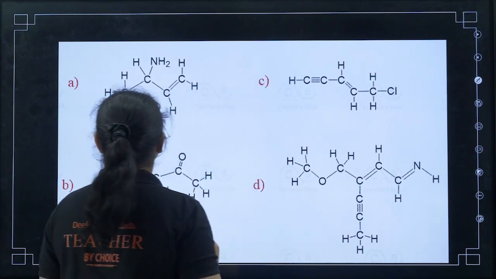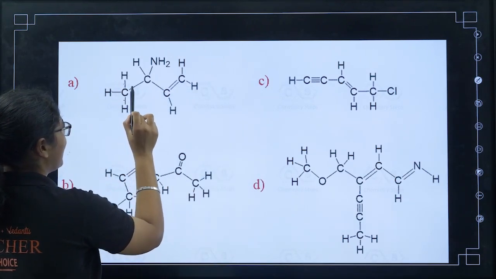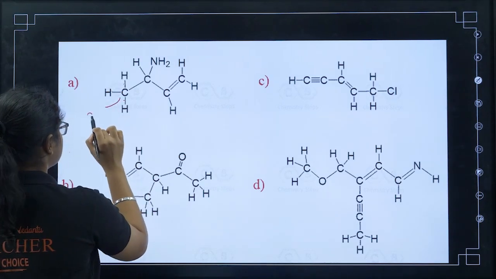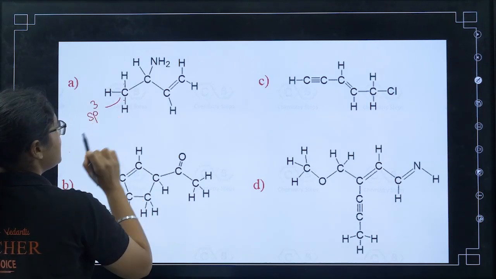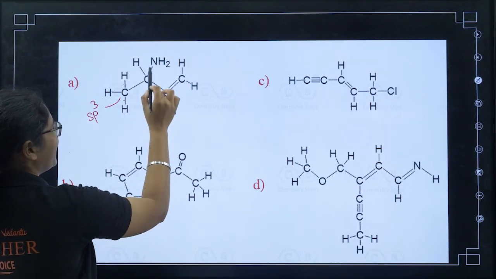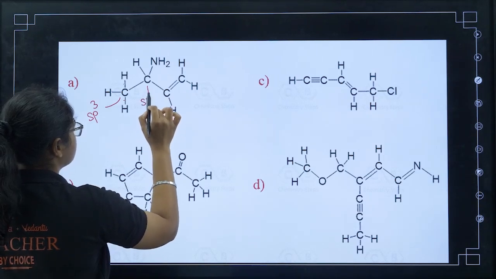If you see the first question here, this carbon has 1, 2, 3 and 4, 4 sigma bonds are there. So this carbon, what is the hybridization? sp3. Now let's talk about this carbon. Here also 1, 2, 3 and 4, 4 sigma bonds are there. So this carbon is also sp3.